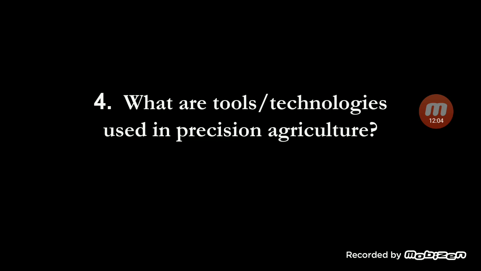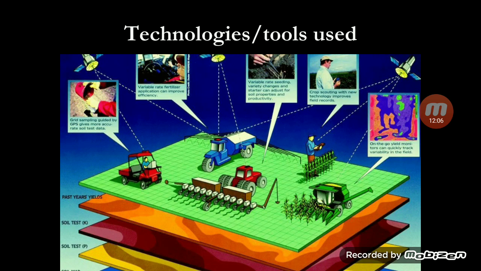What are the tools and technologies used in precision agriculture? These are the advanced technologies you can see in the picture. Can you guess? See what is there? Advanced machineries are there. The skilled people are there. You can see some satellites also, they are helping the people or the machinery. Computers are fitted on the vehicles, so they have the data. So in short, you can say use of satellites, or